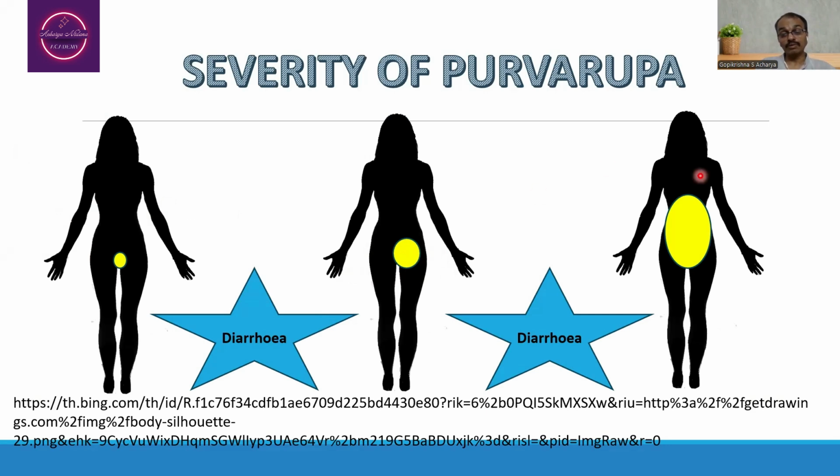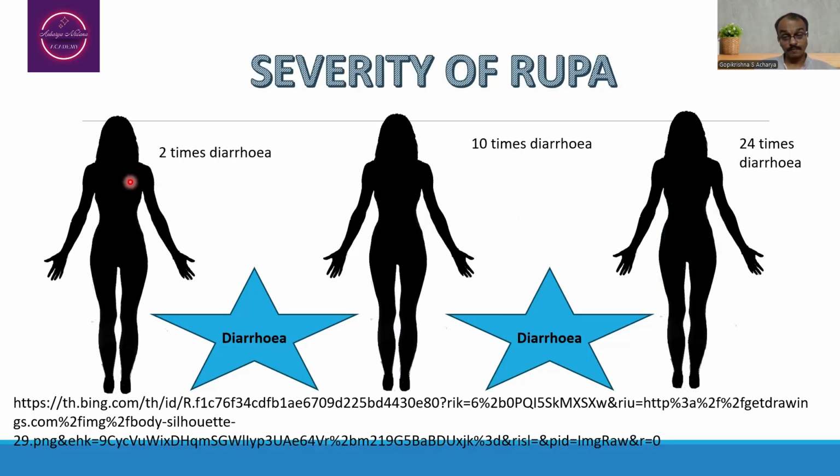Whereas the individual who is having the presenting complaint all over the abdomen in diarrhea is the most severe form when compared to the second as well as the first situation. In this way, the severity of Purva Rupa will decide the Sadhyasadhyata of an illness.